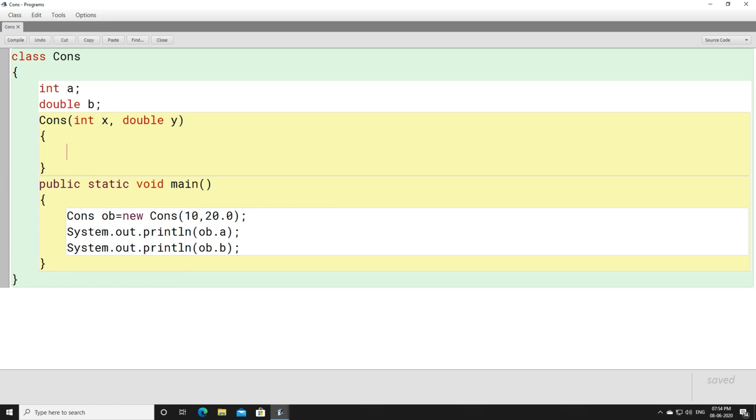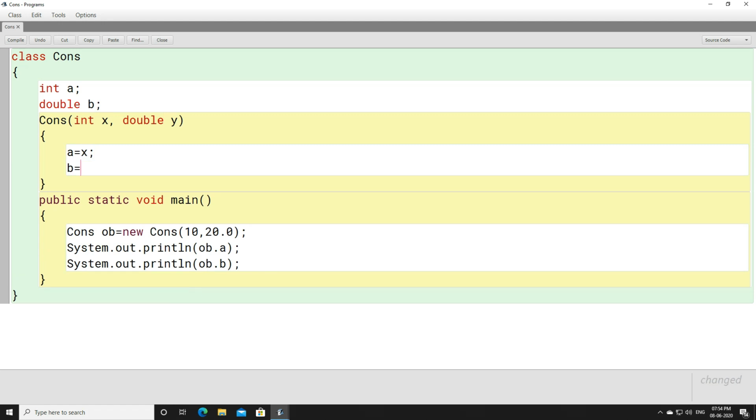Now these x and y values can be transferred to a and b respectively. x will get stored to a, y will get stored to b. That is, 10 will get stored to a, 20.0 will get stored to b. So for this object, which object? The ob object.